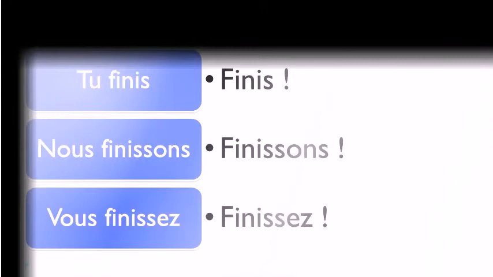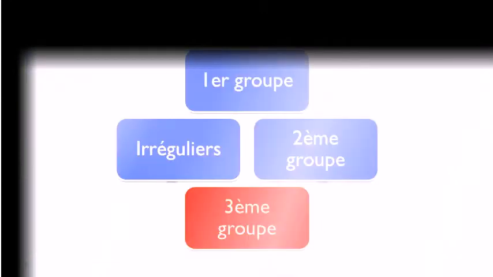Okay, so what you've got to remember, second group of verbs, actually they will be exactly the same as at the present form. Okay, so no change. Of course, you need to take away the pronom personnel, but the forms will stay the same. Okay, so let's see now the troisième groupe.